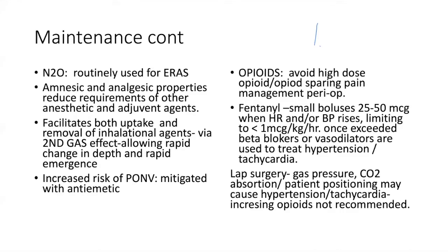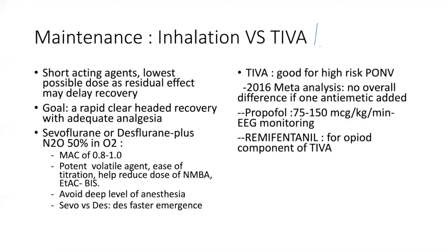Fentanyl intermittent bolus doses of 25 to 50 micrograms are given when heart rate or blood pressure rises, but limiting to 1 microgram per kg per hour. Once this is exceeded, beta blockers or vasodilators have to be given to treat hypertension or tachycardia. So sevoflurane, we are using mostly 0.8 to 1 MAC with nitrous oxide and 50% oxygen.